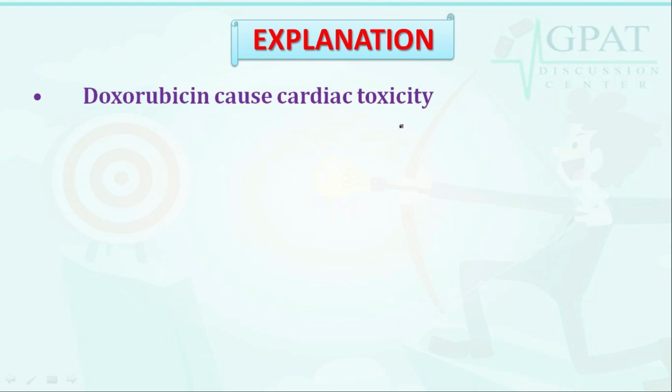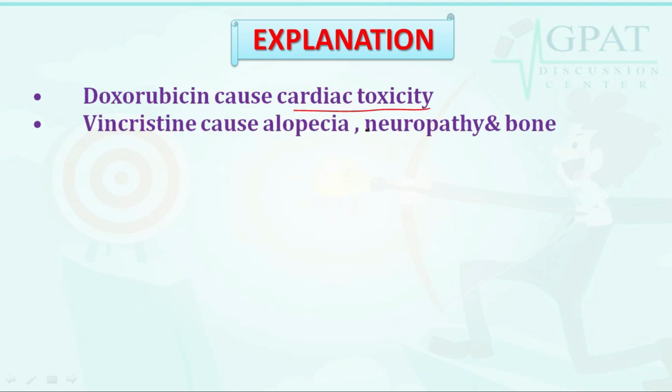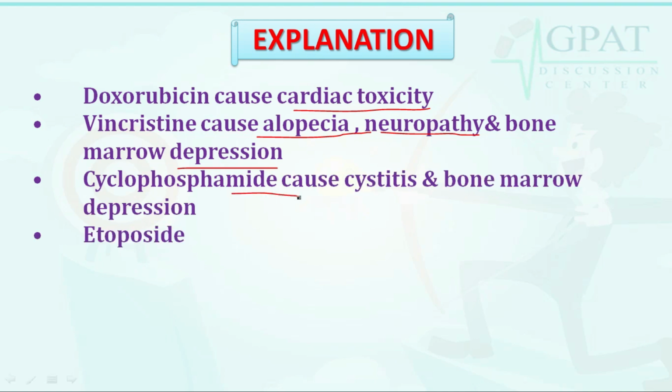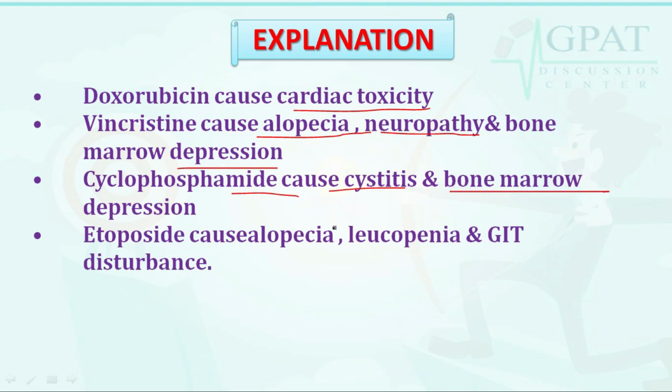Let's discuss with the help of explanation that doxorubicin causes cardiotoxicity, where vincristine causes alopecia, neuropathy, bone marrow depression, and cyclophosphamide causes cystitis, bone marrow depression, where etoposide causes alopecia, leukopenia, and GIT disturbance.